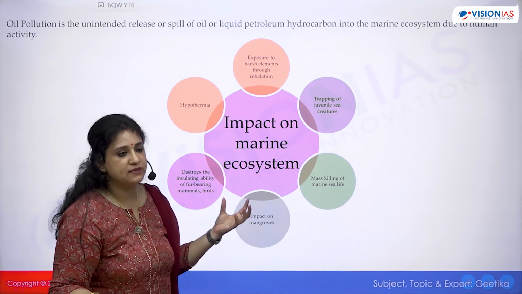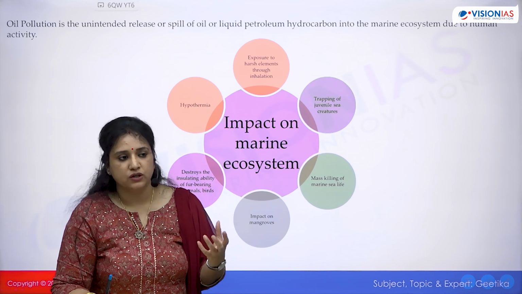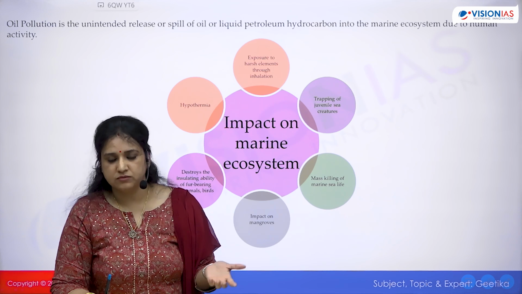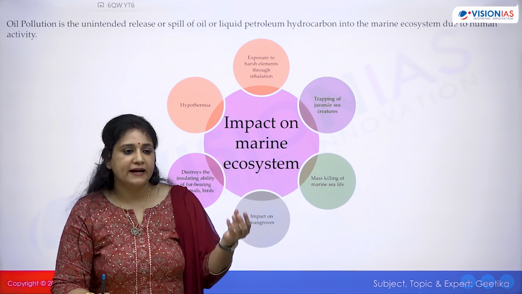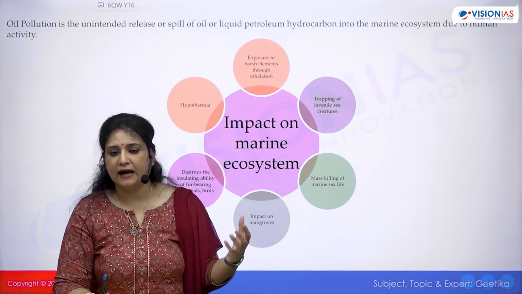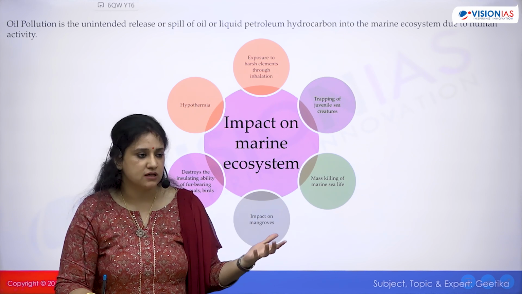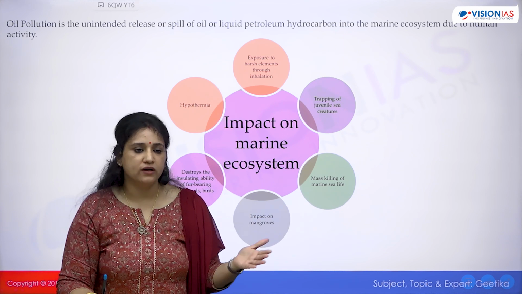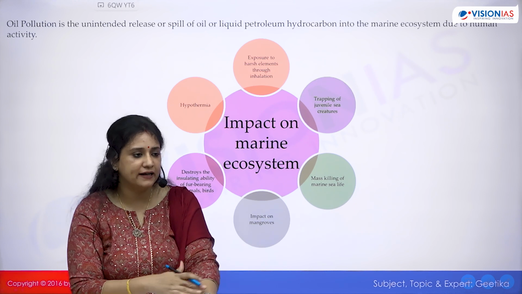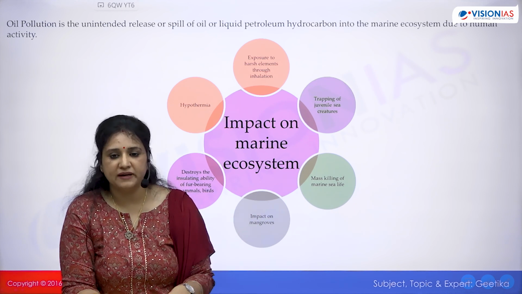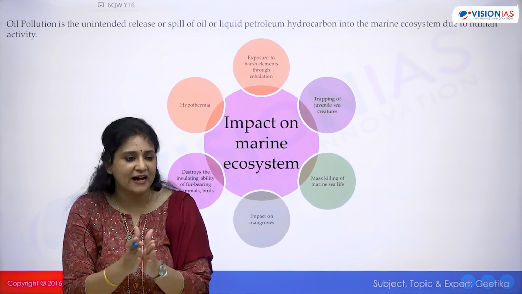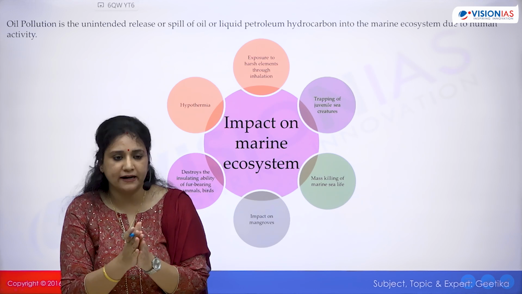So basically what happens is when oil releases in the marine ecosystem, it sticks to the body of animals like sea otters, birds. So earlier, sea otters and birds had this ability to repel water, basically water was not attaching to their body, okay? It was not getting absorbed.